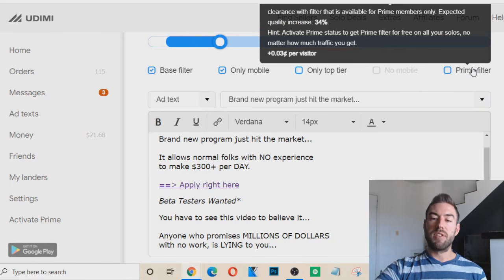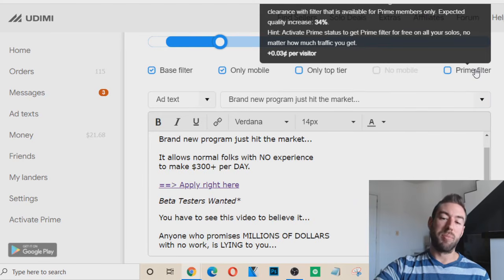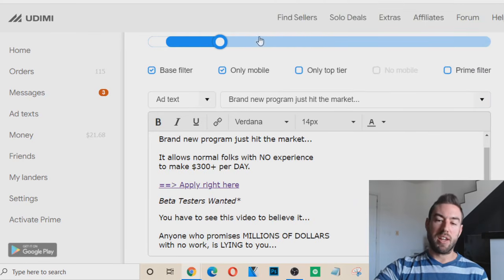And then prime filter, you can see right there, basically it says the quality can increase up to 34%. And if you've activated prime, you'll actually automatically have that filter anyway. So that's one of the benefits of going with the prime. I don't usually choose that. Again, I just basically stick to the base filter, and that seems to work well with me.